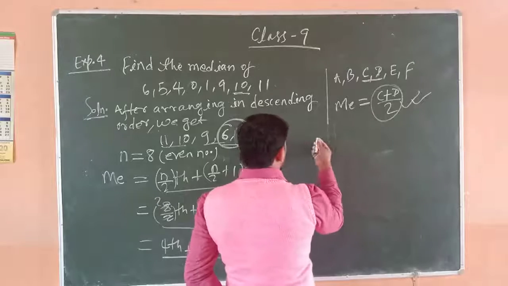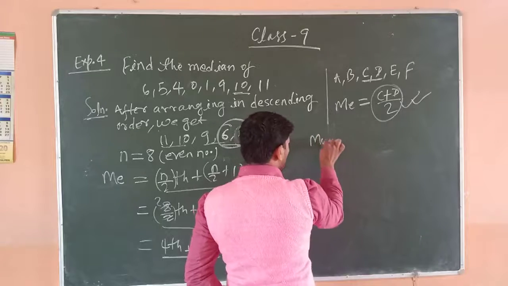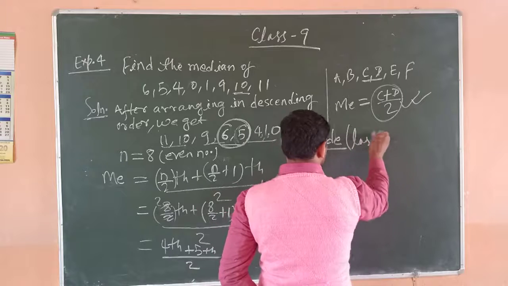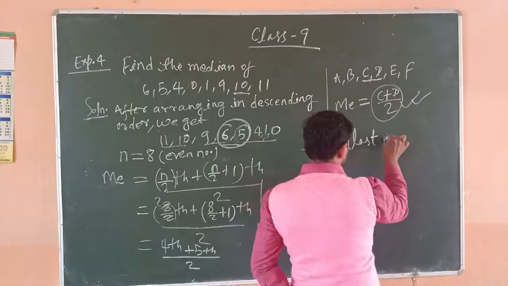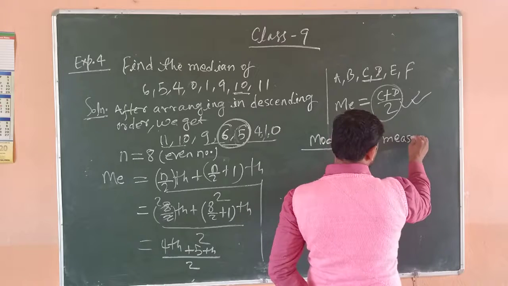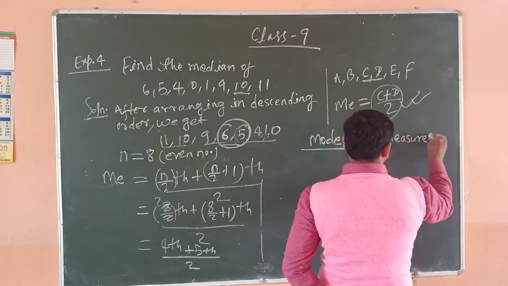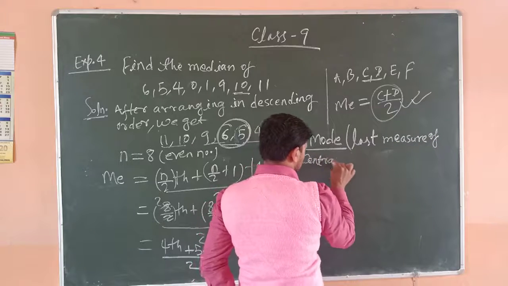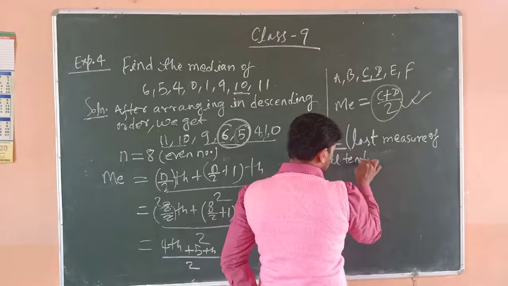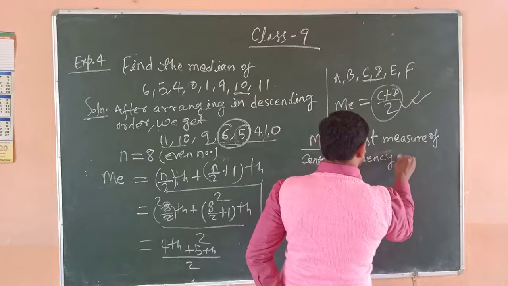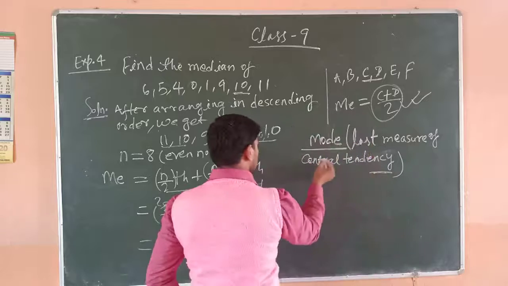And the last measure of central tendency is mode. It is the third and last measure of central tendency.